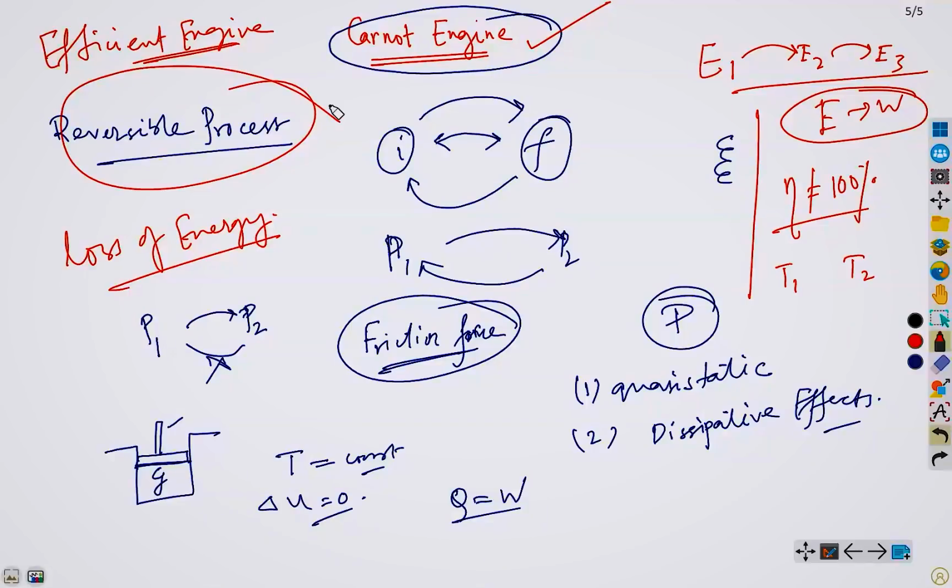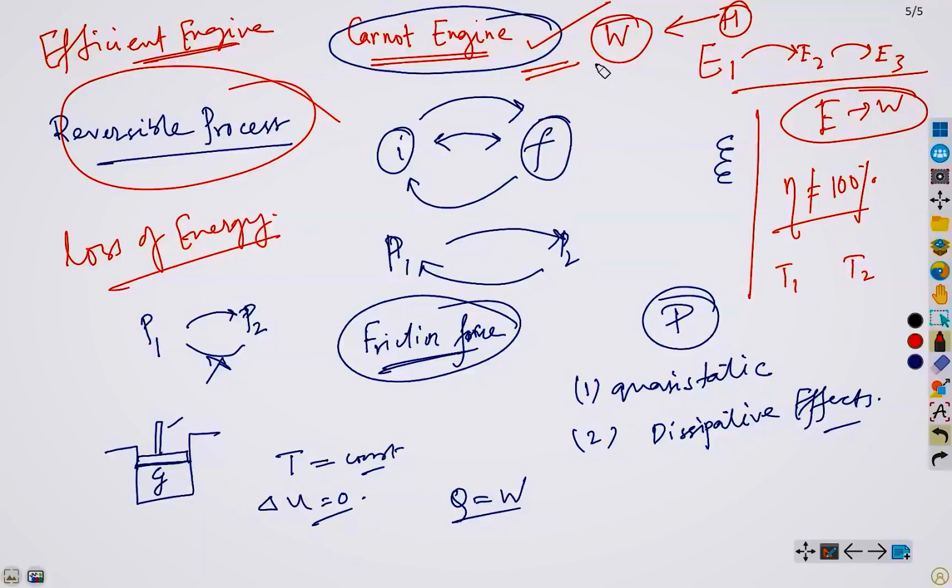Now, let me give you some background of the Carnot engine in this context, just for your sake of interest. It is a theoretical heat engine that was developed in the early 19th century by a French engineer named Carnot, and till date, it is considered to be the most efficient heat engine possible because it can extract the maximum possible amount of work from a given amount of heat, which is ideally not possible in the real world.